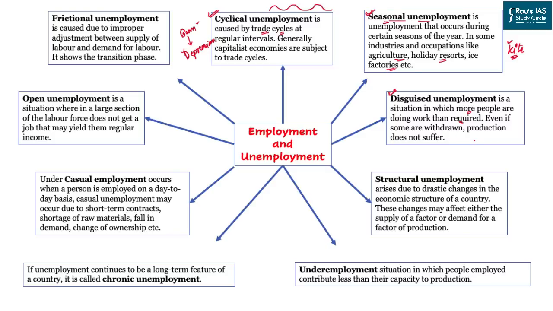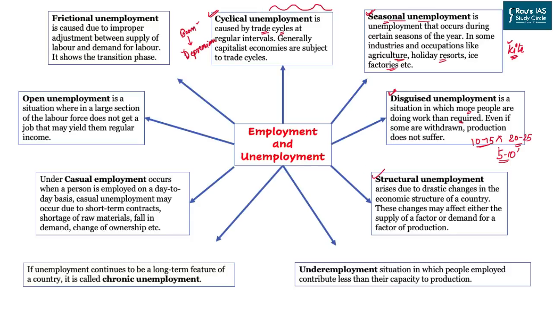So let's say there is an agriculture field which requires 10 to 15 people to work, and these 10 to 15 people would be enough to cultivate a particular crop. Now assume that instead of 10 to 15 people, there are 20 to 25 people who are working on that field. Now, this is the wastage not only of the money or wages paid to these labor, but this is also a wastage of excess manpower which could have been employed somewhere else. And when we have more people employed in a particular work than actually required, the extra people, in this case 5 to 10 people, are actually under disguised unemployment.